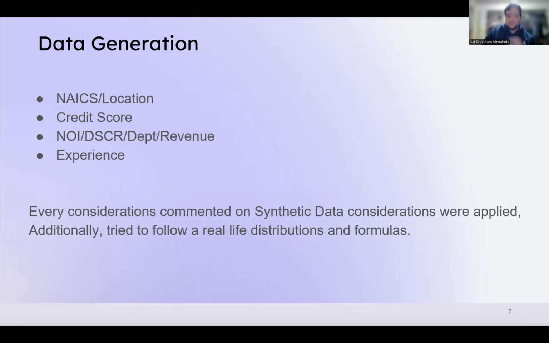Regarding what this column name is, what DSER is, what NAICS is, and based on that, we need to generate lots and lots of synthetic data to train our model. So we try to generate 20,000 rows, and we divided them equally. Each type of loan has 20,000 rows, and these are all the columns that are very important for the synthetic loan generation.